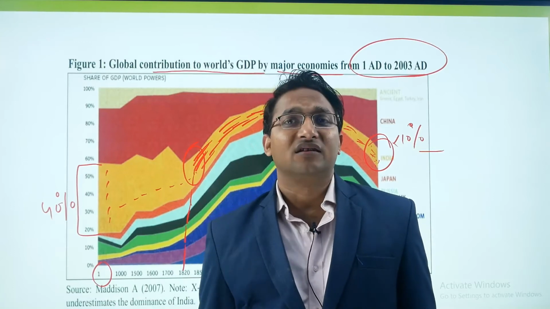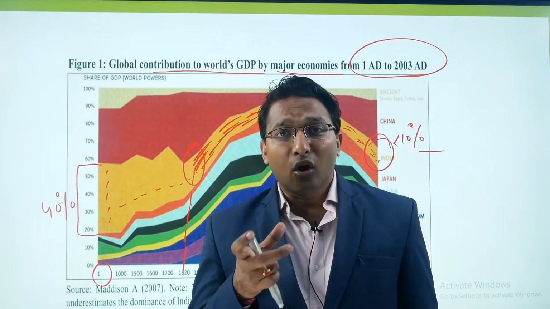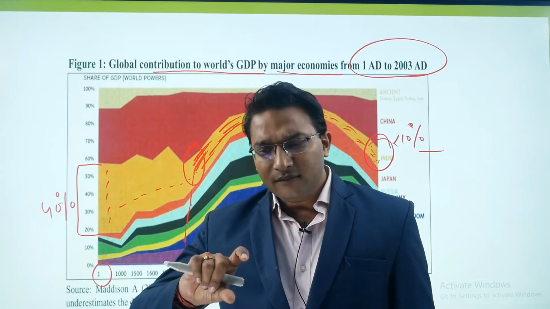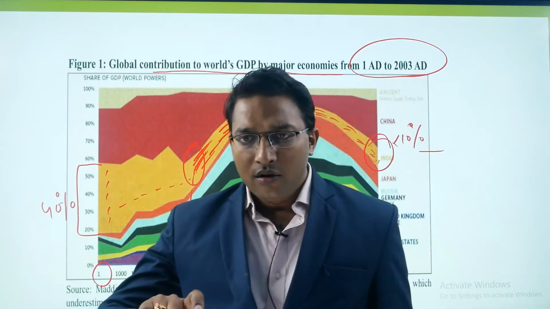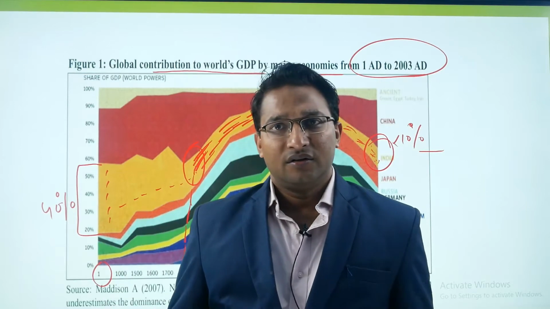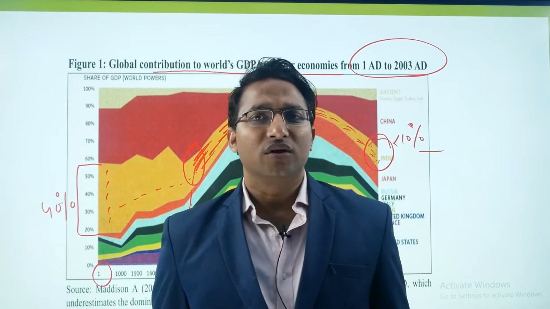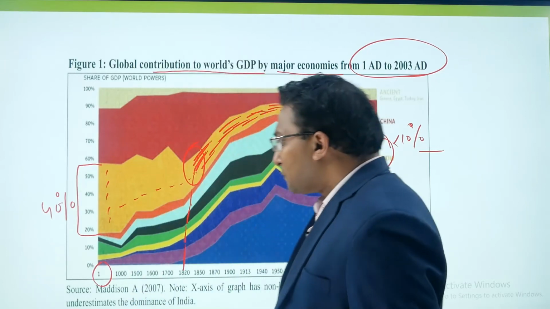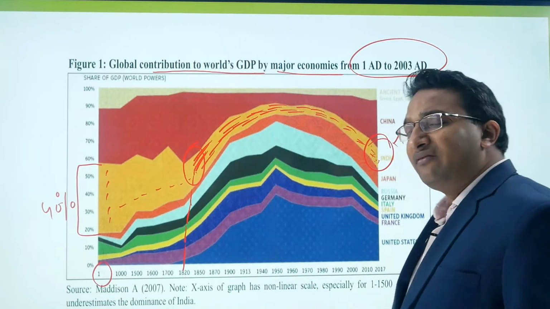They created the wealth, they created the jobs for their people, they earned a lot of profit. So that drain of wealth actually reduced India's contribution to the global economy, right? And at this point we are contributing even less than 10%.